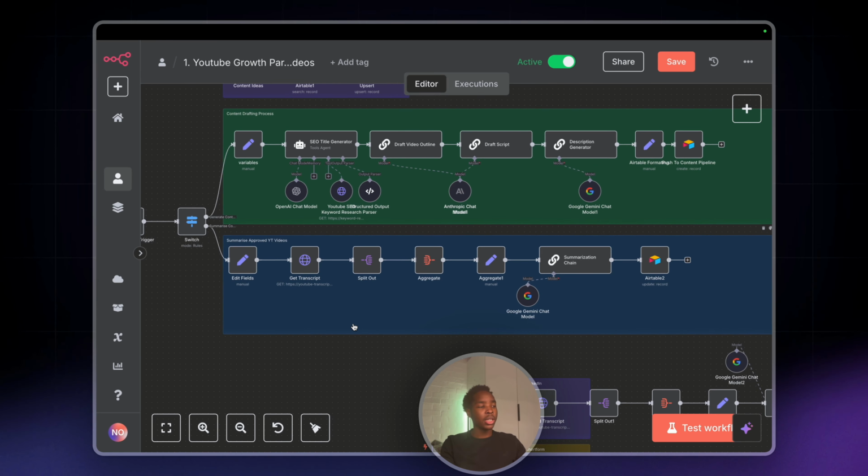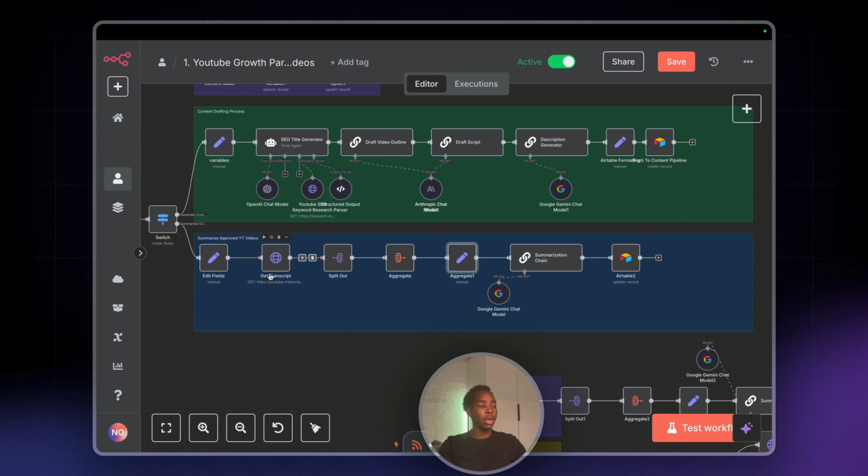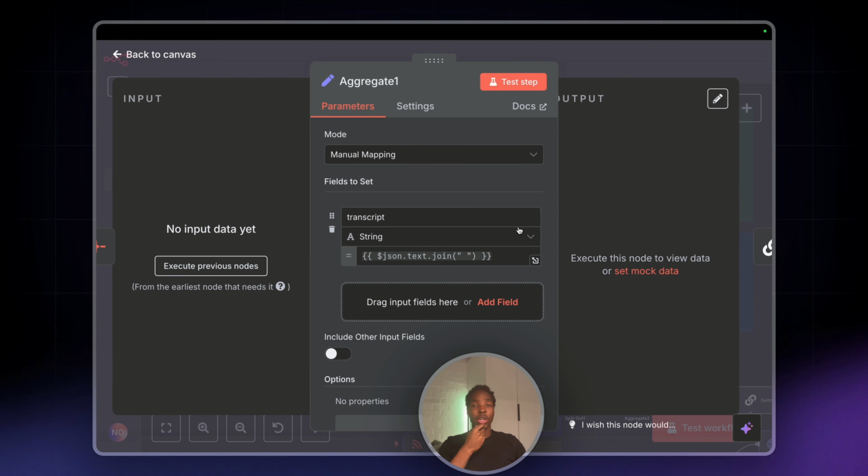We get the transcript using an API from RapidAPI. From this API, we have to split it out and aggregate it into one big list of captions, because the API does this stupid thing, I don't know why, where it splits up the transcript of the video by timestamp. So we just get n8n to aggregate it all for us. And that's actually why I'm loving n8n so much compared to Make.com, because you can do simple low-code stuff, like using JavaScript functions like this join function, and there's so many other functions which you can use.